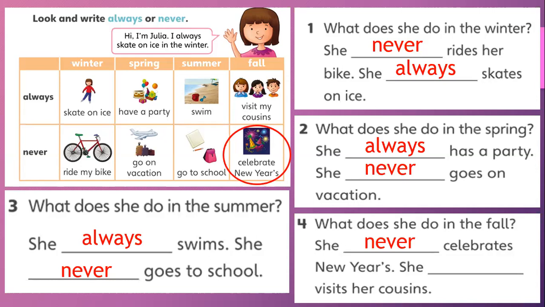We start with New Year's Eve on the 31st of December, and then we have New Year's Day on the 1st of January. And then the last activity is visiting cousins, and we have that in the always category. So we're going to say that she always visits her cousins.